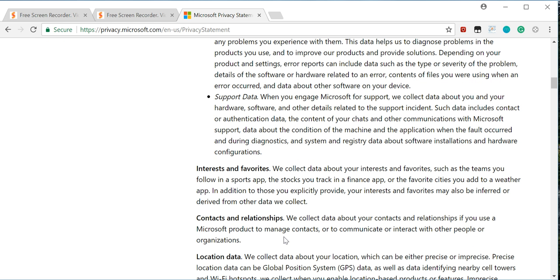Support data. When you engage Microsoft for support, we collect data about you and your hardware, software, and other details related to the support incident. Such data includes contact or authentication data, the content of your chats and other communications with Microsoft support, data about the condition of the machine and the application when the fault occurred during diagnostics, and system and registry data about software installations and hardware configurations.